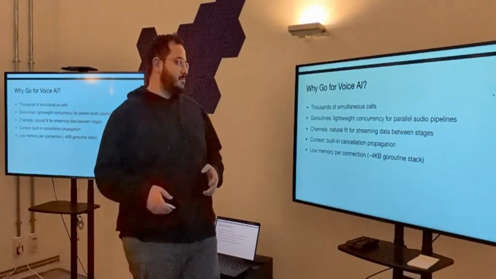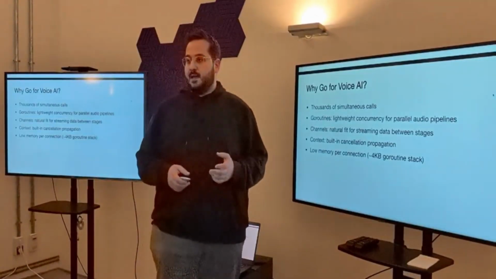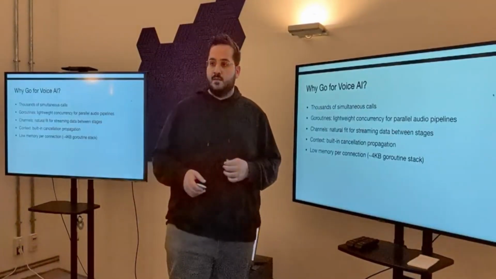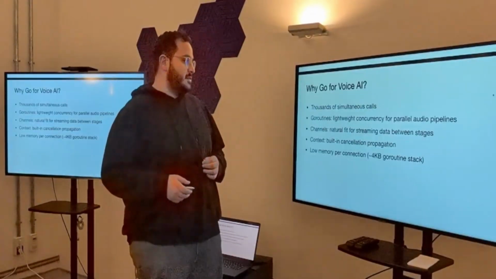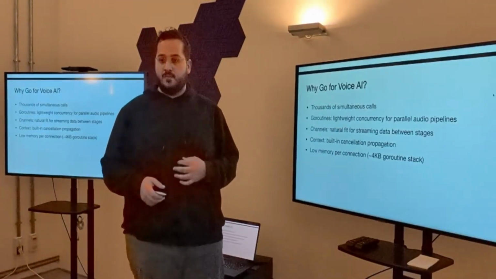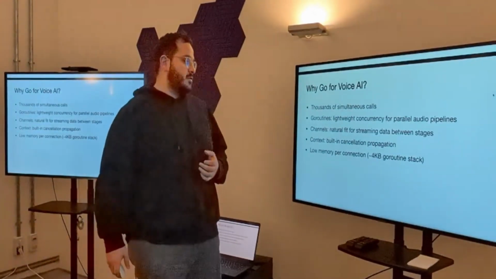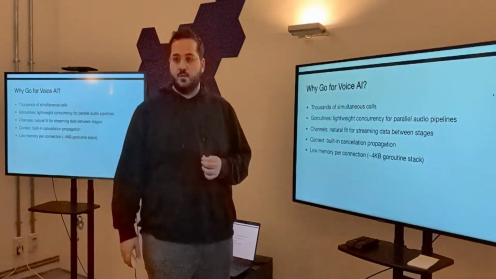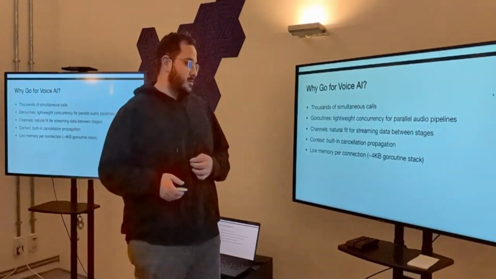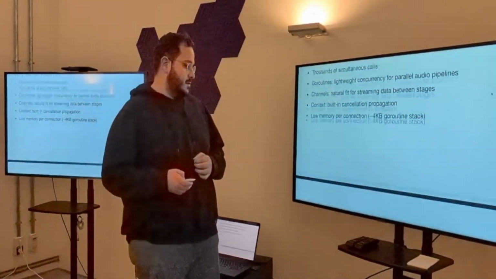Why? Because we make thousands of simultaneous calls. I think on an average day we make 100,000 calls. Having low weight concurrency patterns helped us scale this. Also, we felt that Go was native, it felt like it fit the domain. Using channels for streaming came in very handy. Using context for canceling work that is no longer necessary was also very handy. With that, also a low overhead with the threads, with the goroutines.